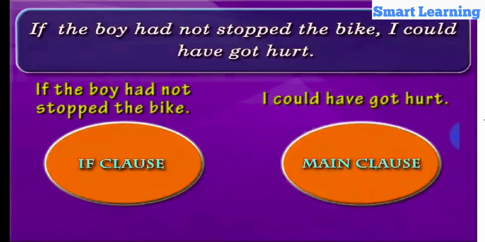Here, the action stated in the main clause, not getting hurt, can be fulfilled only on the condition that the idea stated in the if clause, the boy stops the bike on time, is fulfilled. That someone could escape getting hurt only if the boy stopped the bike on time. Hence, this is a conditional sentence.